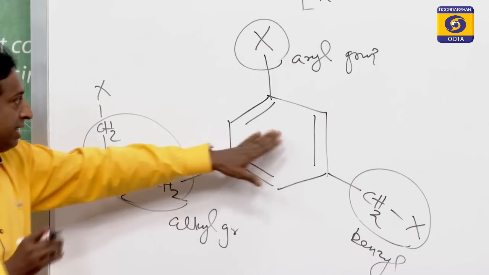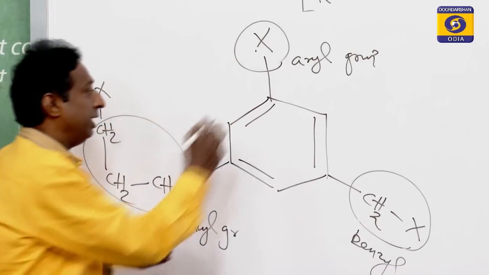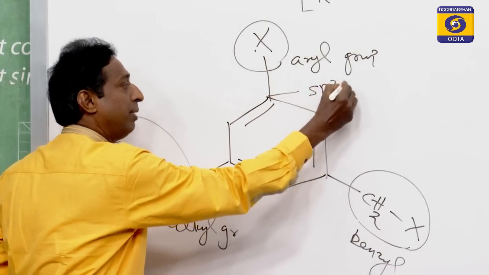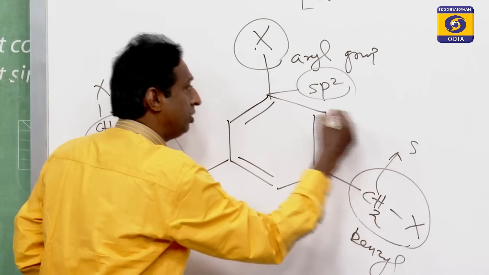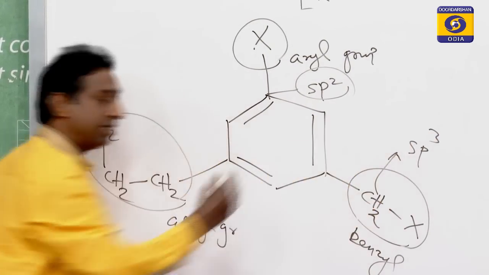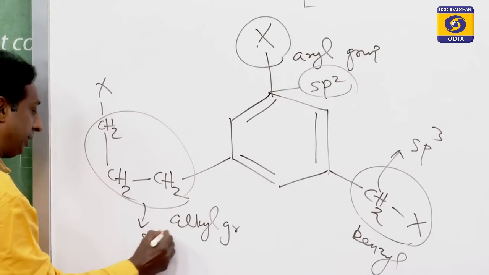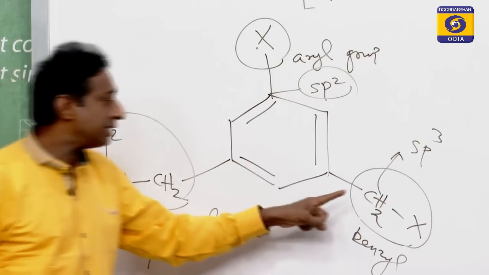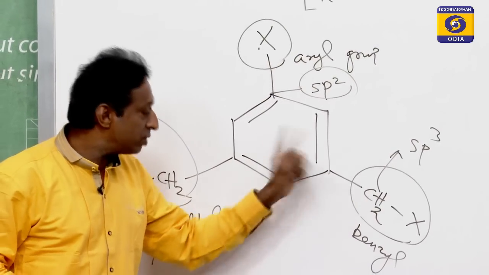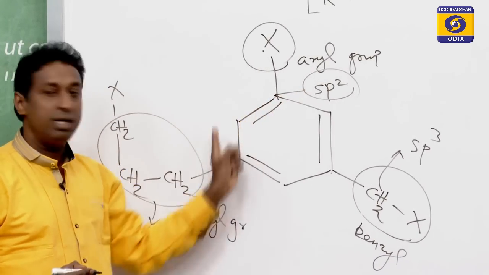So with benzene, the directly attached halogen is on an sp2 hybridized carbon, this carbon is sp3 hybridized, and all these carbons are sp3 hybridized. In a long chain alkyl group, only a single carbon outside benzene is a benzyl group, and a directly attached halogen is your aryl group.